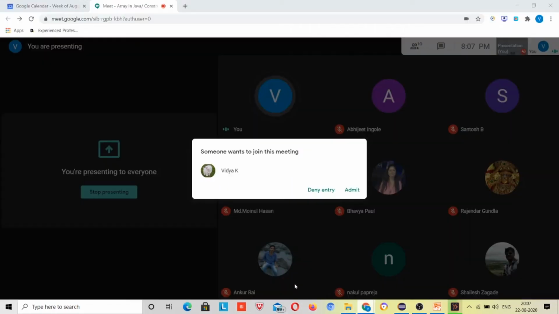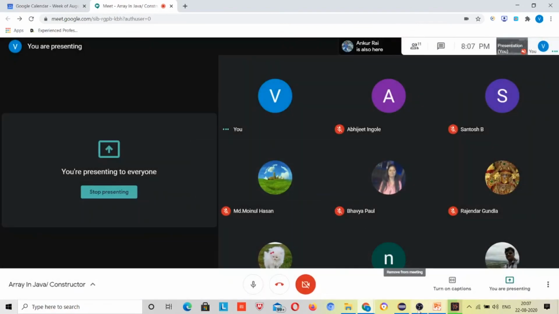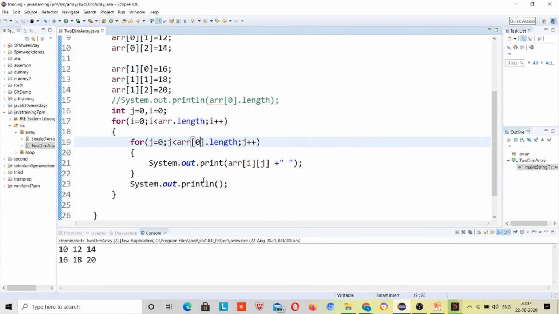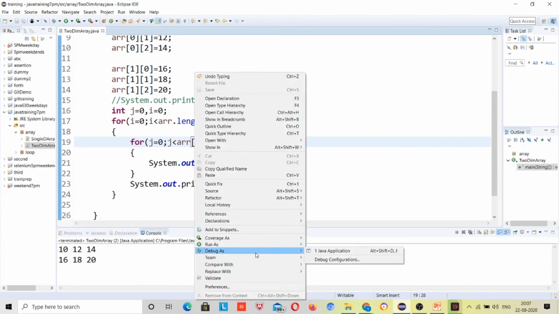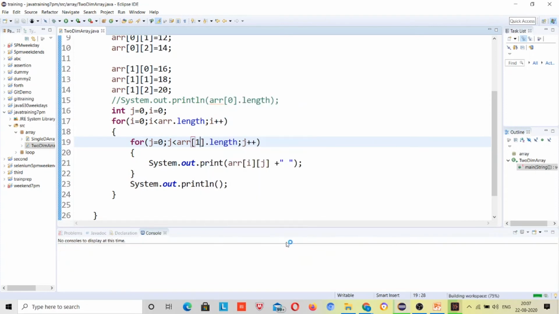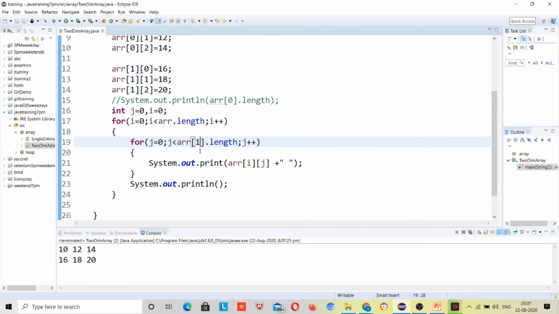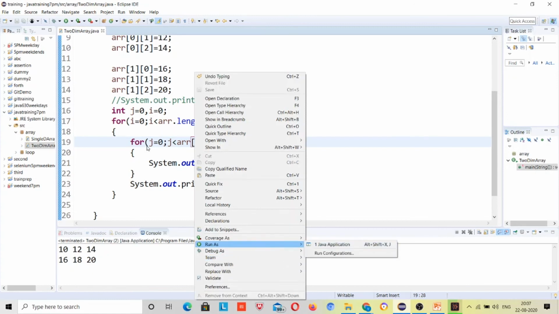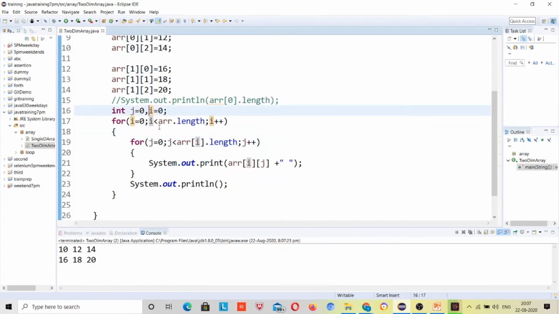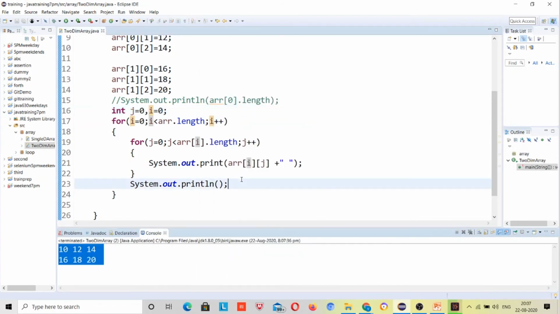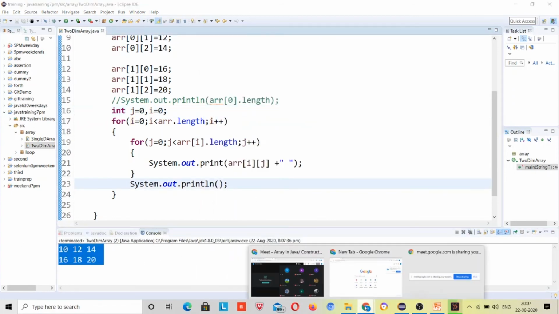All values got printed, and the second time if I print 1, again all values will be printed. If I want to make it dynamic systematically, I can give I over here, right? Because 0 and 1 are I values, right?